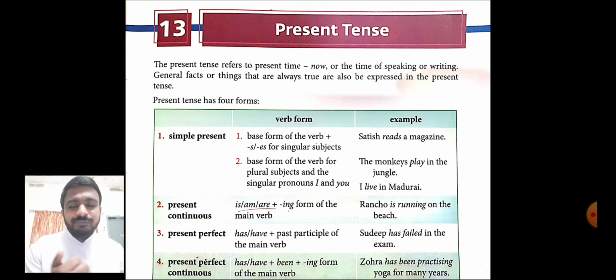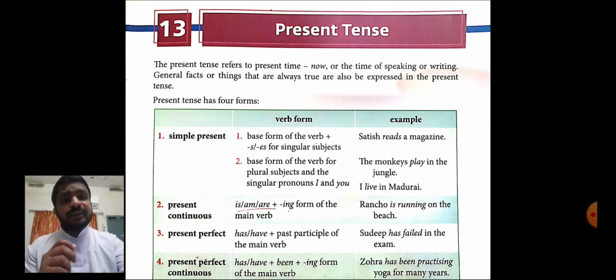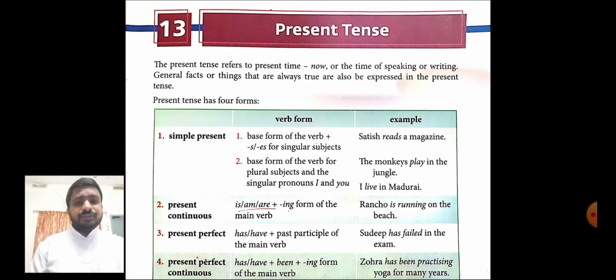I hope you have learned the formulas and how to use these two. Today make sure you learn the formulas of present perfect as well as present perfect continuous. So let us straight away enter into our lesson.